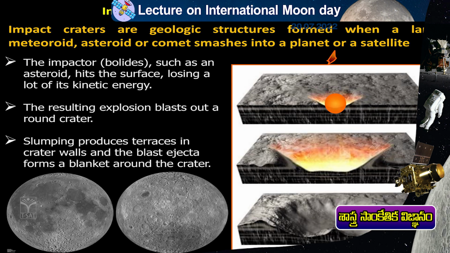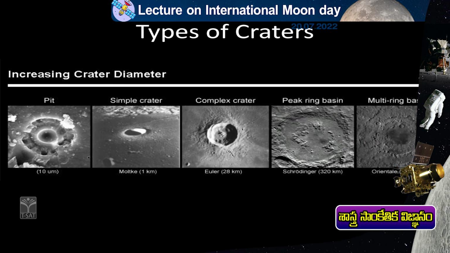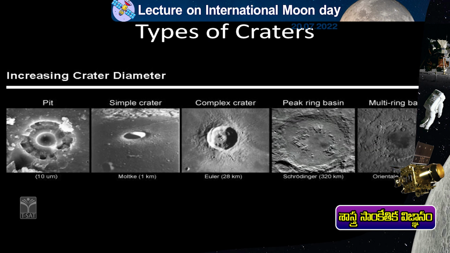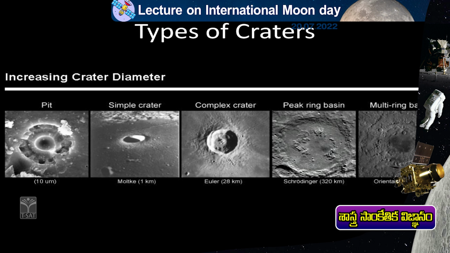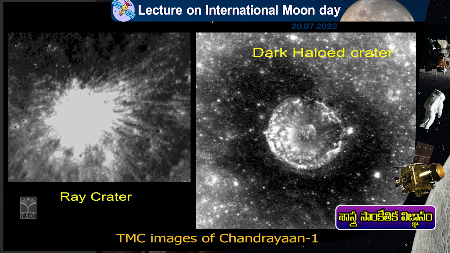You remember, you take a small stone and put it in a pond of water. What will happen? The water will splash out. So a lot of splashing happens in this case also. These splashes are known as ejecta. So a lot of material will get ejected out. And the material which is below, at the lower layers, will now get exposed. So craters become a very unique place to understand the geology or the composition of the rocks at the lower strata, which are not seen. That is why impact craters are very important.